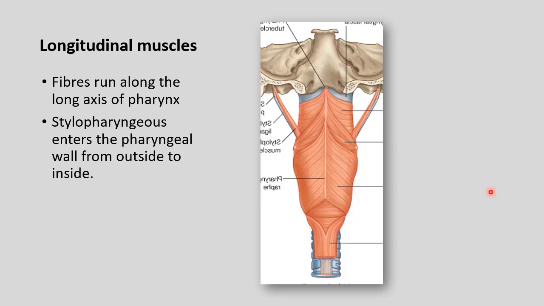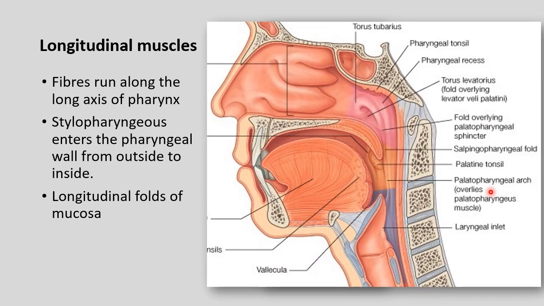Stylopharyngeus enters the pharyngeal wall from outside to inside. It passes between superior and middle constrictor. Longitudinal folds of mucosa can be observed on the inner surface in the interior of the pharynx. We can see here, this is the eustachian tube, and below the eustachian tube there is a fold, which is the salpingopharyngeal fold, which is mentioned here. This fold is because of the underlying muscle, that is salpingopharyngeus muscle. That muscle elevates the mucosal fold to form this longitudinal fold.